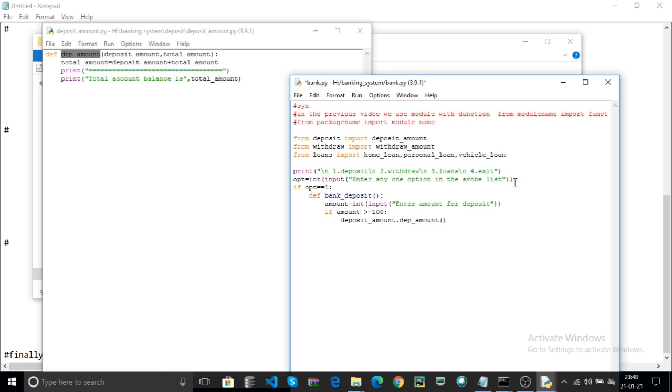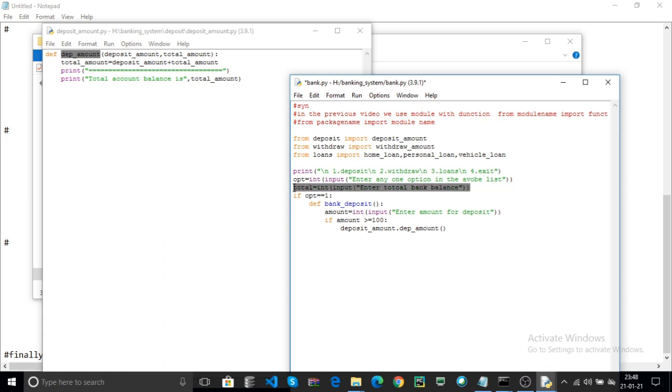Here, before going to that, total equal to int of input, enter total bank balance. Here this is the total of your bank account balance.